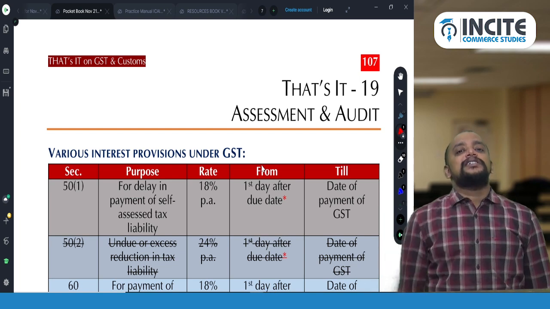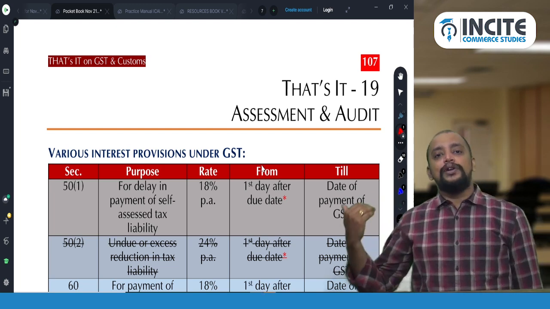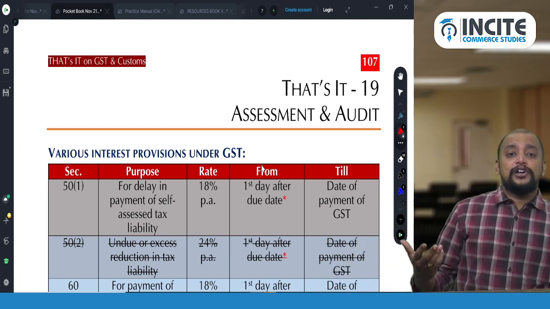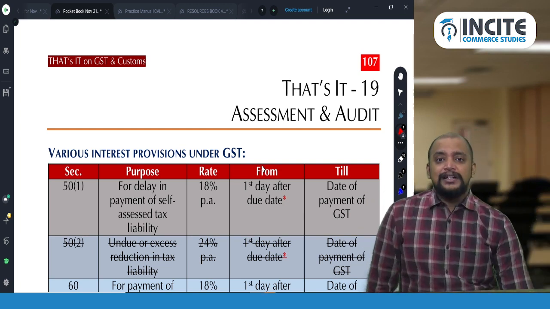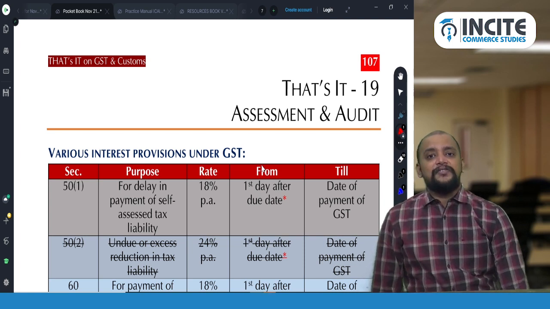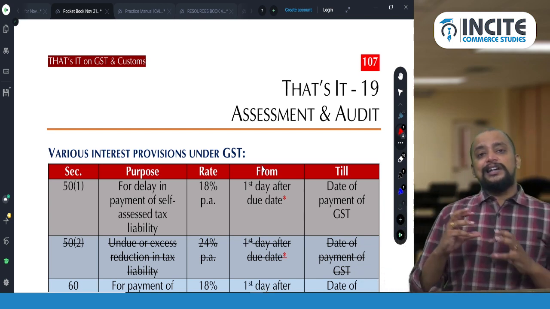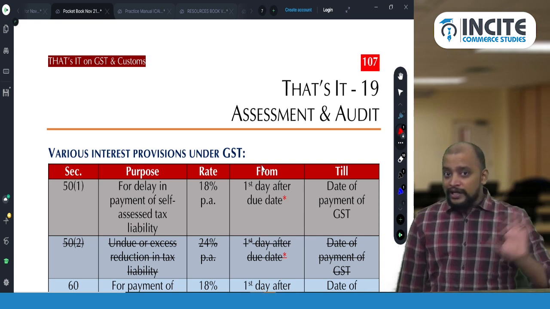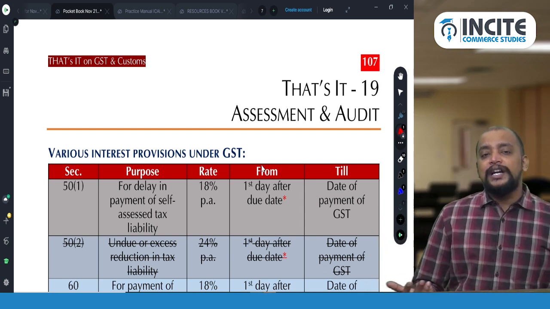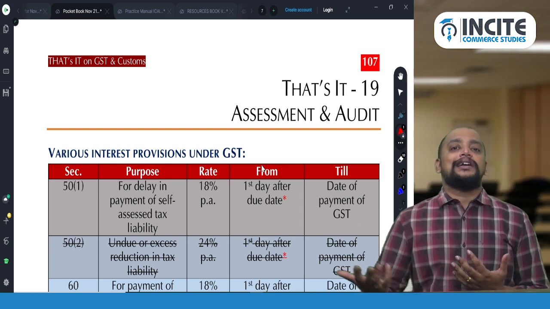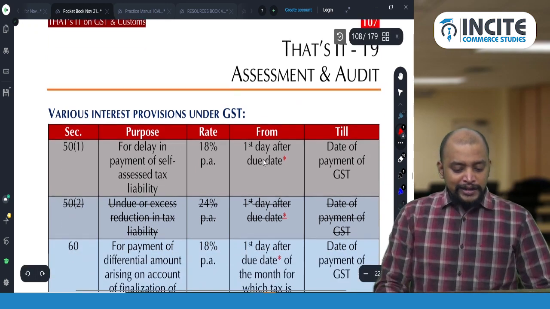On the 2 lakhs only, ITC was utilized. So on the 2 lakhs only, interest will be computed at the rate of 18% from the first date after the date on which GSTR 3B was furnished, that is the date of availment, till the date of reversal. You need to pay that interest. So that's an important area. Remember, for wrong availment of ITC there is no interest. Only for wrong utilization of ITC the interest payment will arise. So how to identify? You need to know the wrong ITC and correct ITC of that month. So you will know whether ITC has been utilized or not.